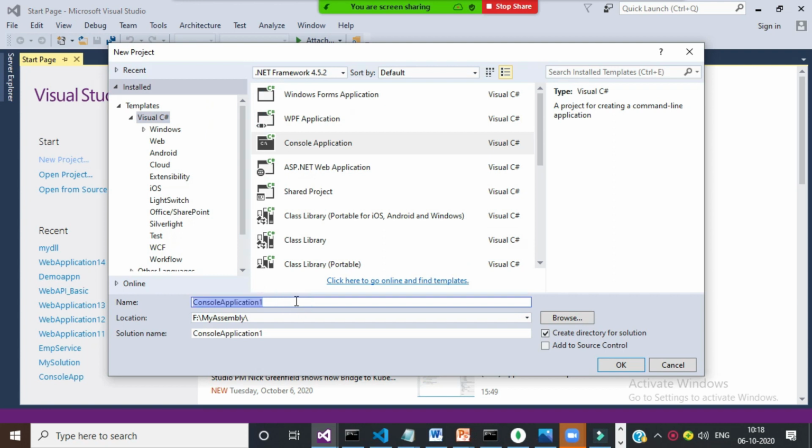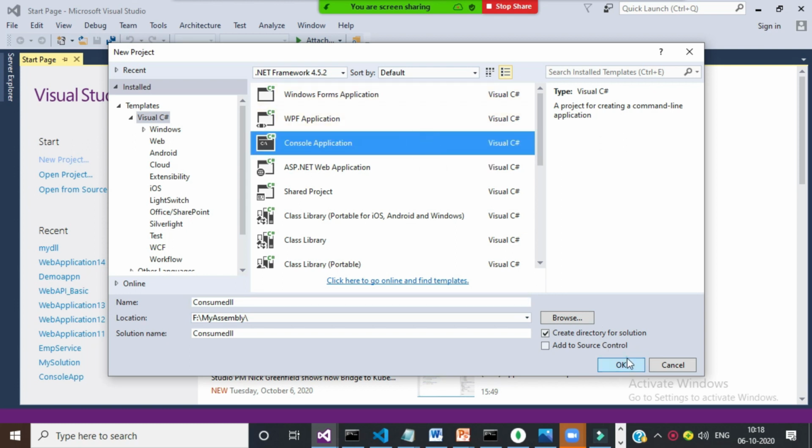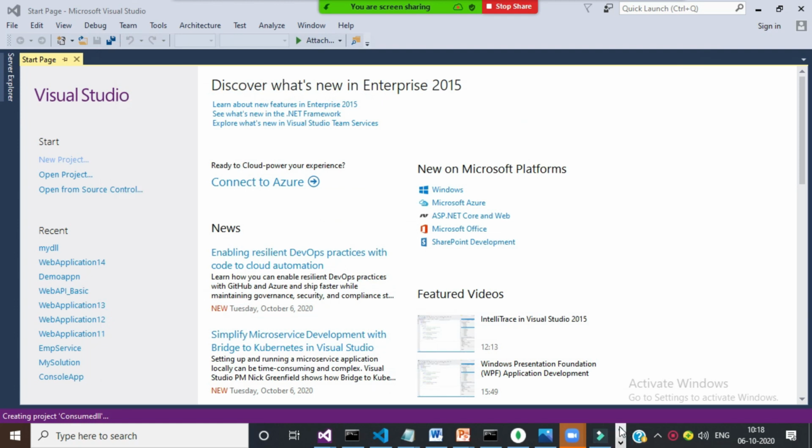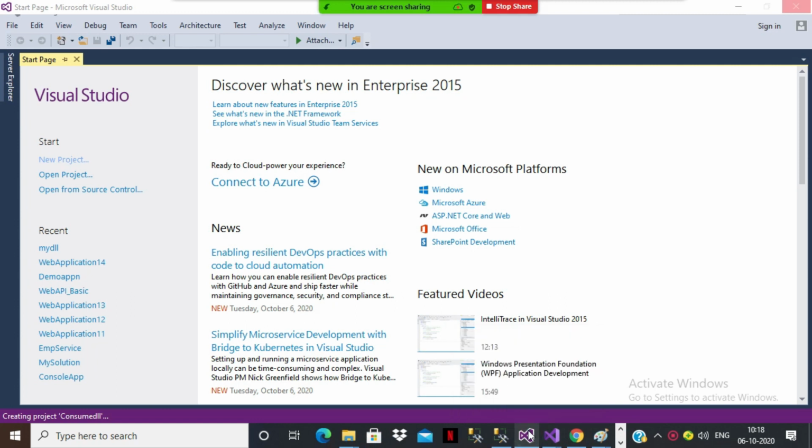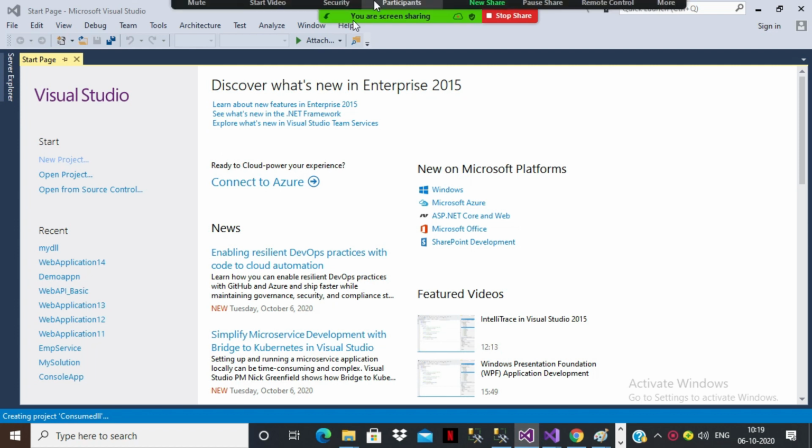The name I will give as something like consume DLL. Click on OK. So two projects are there. I opened Visual Studio two times. In one I created the DLL file. In the other I'm trying to consume the DLL file. Is it clear? Creating the DLL file and consuming the DLL file.